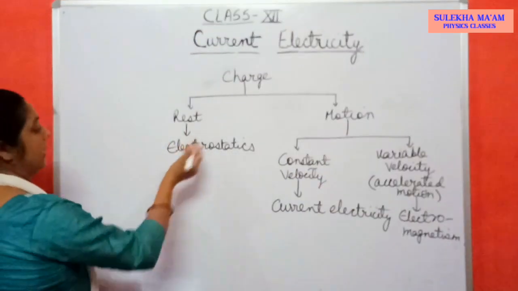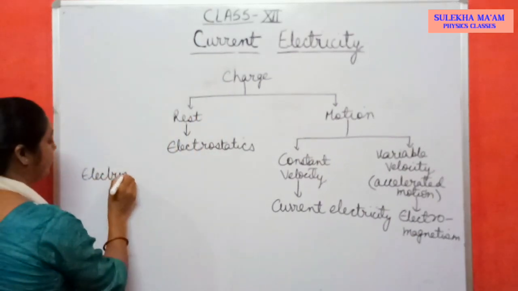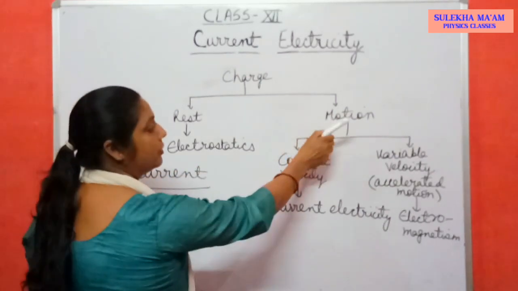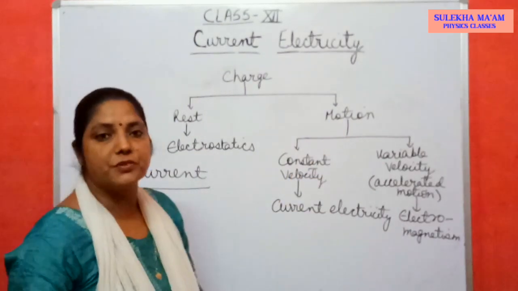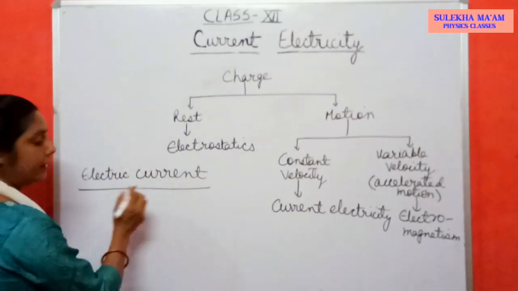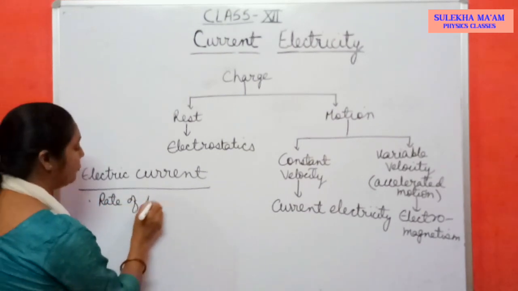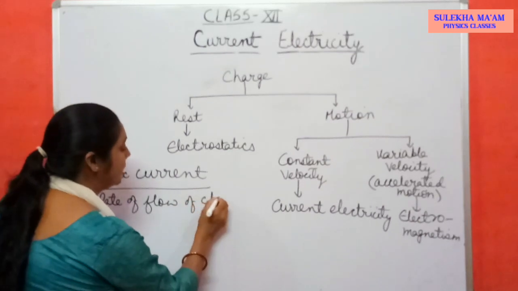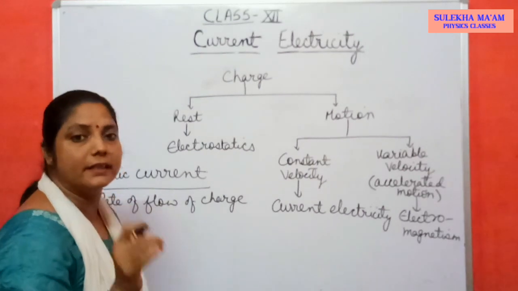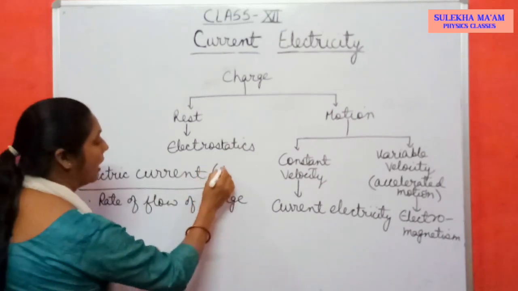Okay. Now let us start with current. What is electric current? When is current produced? When the charge is in motion, when the charge moves with some velocity, then that creates current. So what is electric current? Electric current is nothing but rate of flow of charge. How much charge flows in a particular time interval, that constitutes electric current. It is denoted by the symbol I.